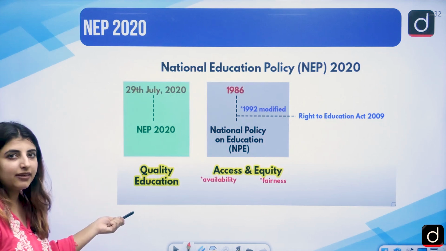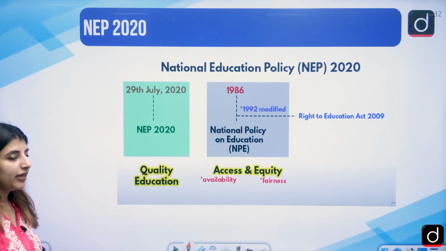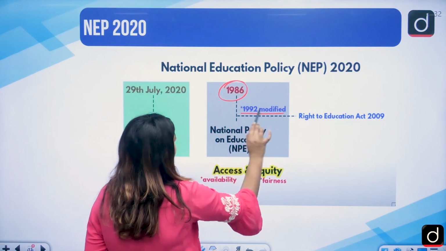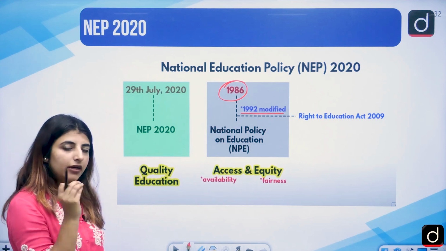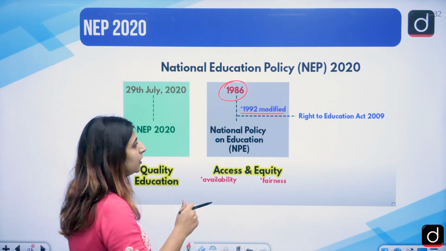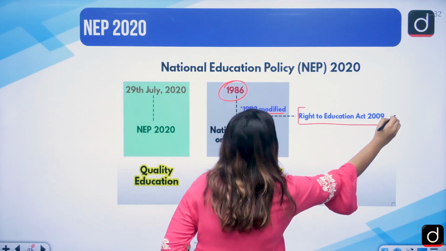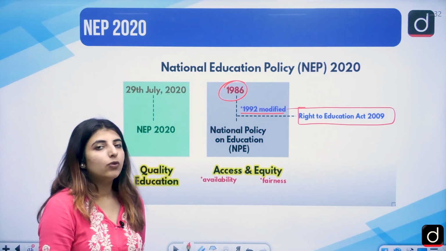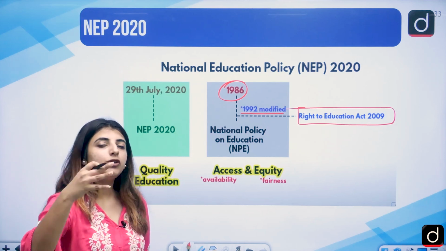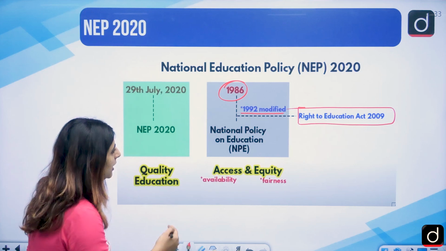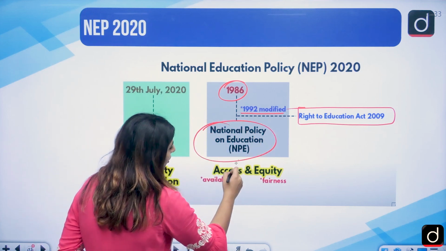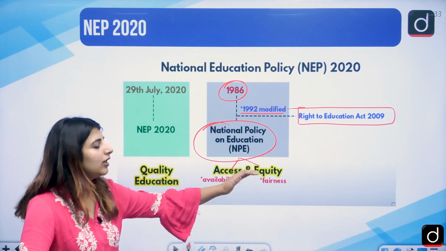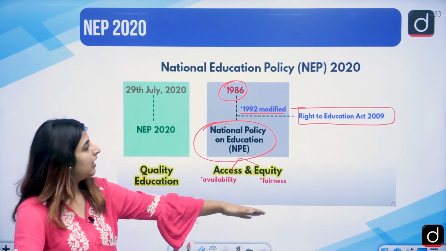Moving forward, this is the image that I was telling you all about. The 1986 policy, in 1992, was modified a little bit with the plan of action. And yes, this thing you all are supposed to write down. The Right to Education Act was there in the year 2009 in the month of August. So NPE was talking about access and equity, that availability of education should be to all along with fairness.